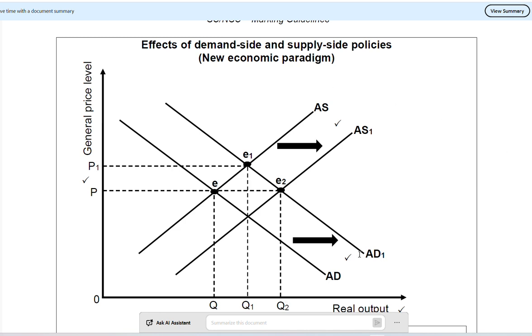So what is important when you are looking at this graph? First, you need to understand your axes. You need to understand how to explain the graph. And you need to have both your aggregate supply, the movement in aggregate supply, aggregate demand, as well as the movement in aggregate demand.